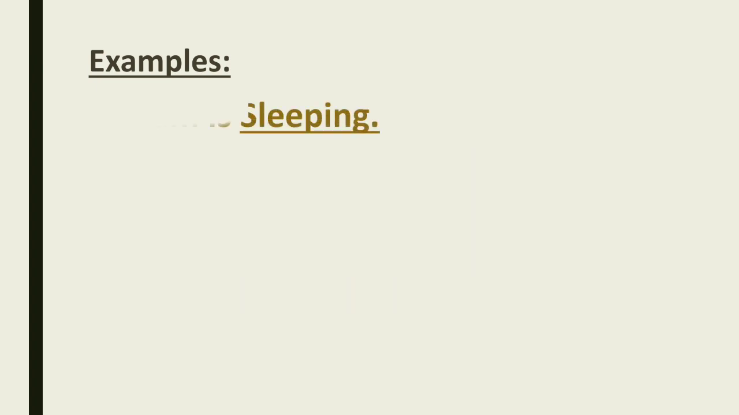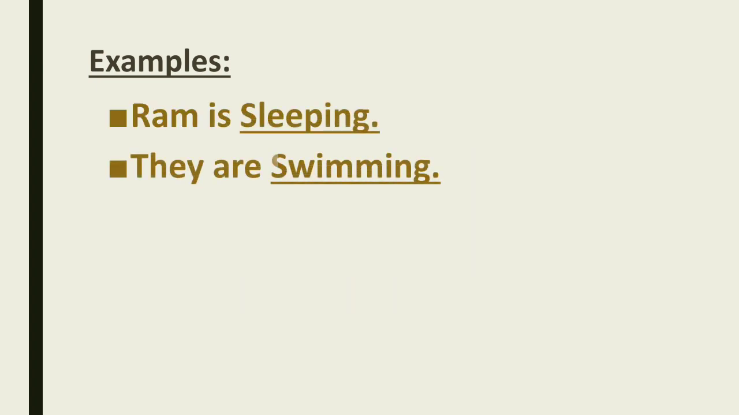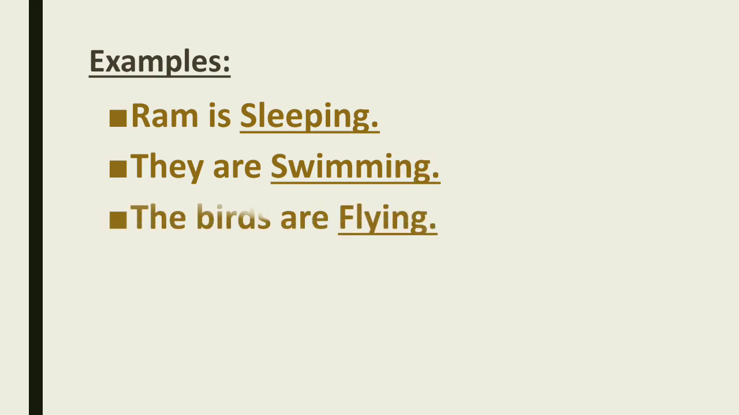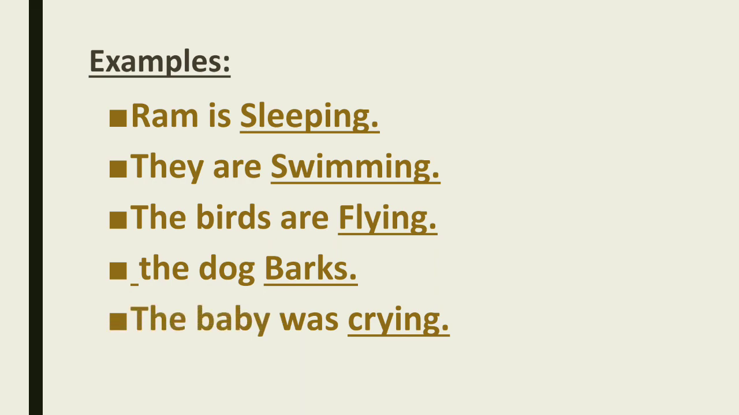Let's see some examples. Ram is sleeping. Sleeping is a verb here, but which verb? Yes, intransitive, because it doesn't require any object. They are swimming. Next, the birds are flying. The dog barks. And the baby was crying.